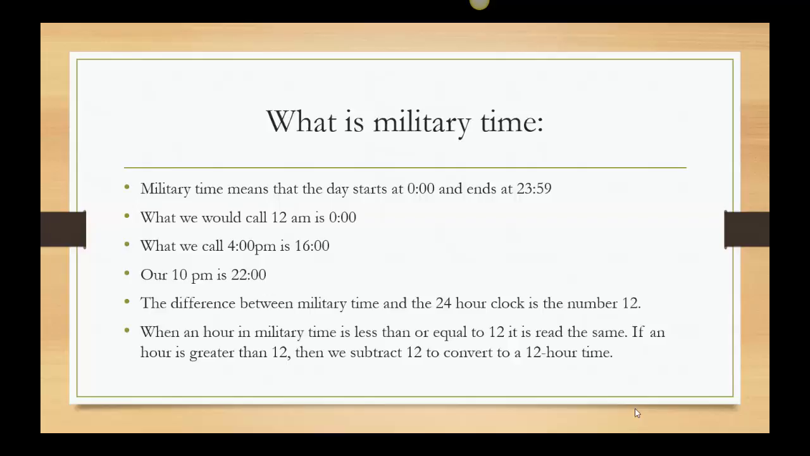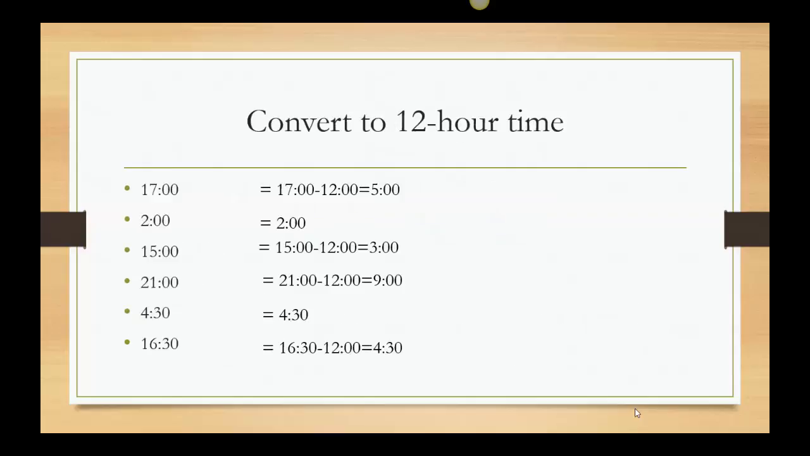What we see is the difference between military time, the 24-hour clock, and the 12-hour clock is the number 12. So when an hour in military time is less than 12 or equal to 12, we just read it the same. So if I said 4 a.m., that's the same as just 4 o'clock. If I said 7 a.m., that's the same thing as 7 o'clock. But when an hour gets to be greater than 12, then we need to subtract to convert to a 12-hour time. So let's just use some easy examples.